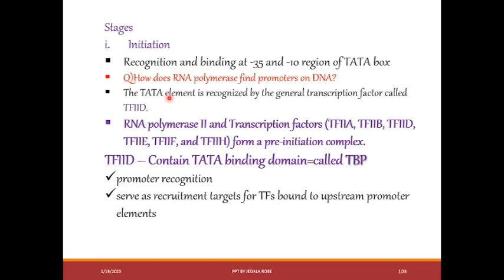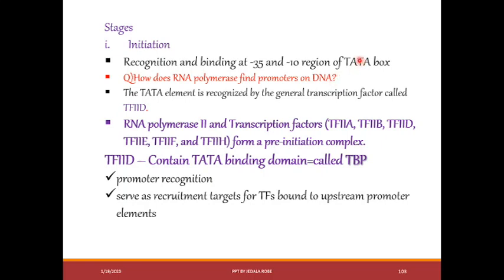What happens at the initiation stage? There is a region we call a promoter. This promoter region is from -35 to -10. It contains recognition sequence and binding sequence.